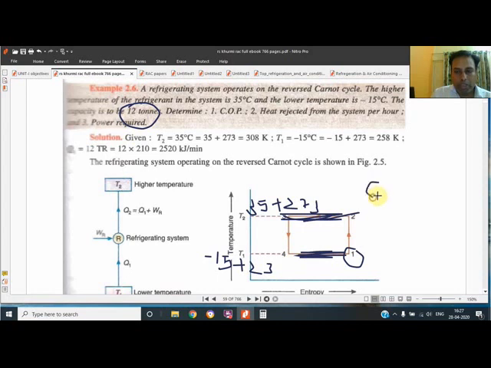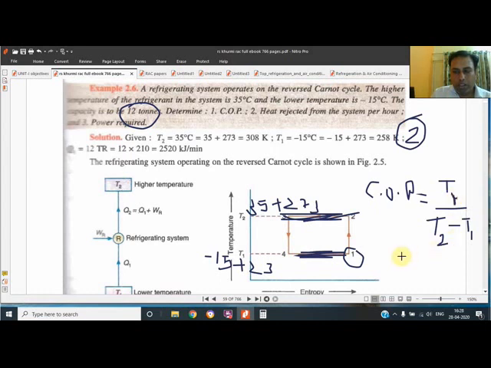We know that the COP is not a single formula, it is two formulas. You should always remember this. With these formulas we can determine two unknowns. One formula is T low upon T2 minus T1, meaning low upon high minus low.